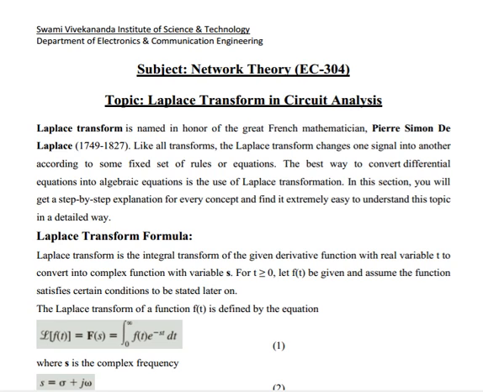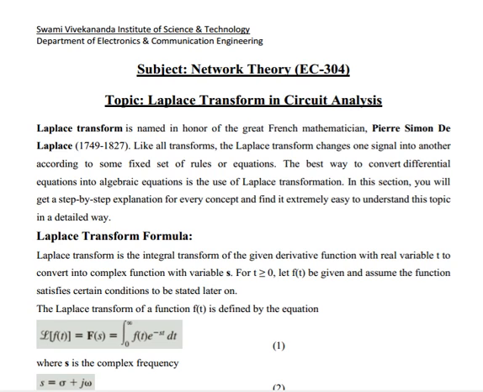Now we have to look into another domain, that is Laplace transform. What is it? This basically transforms the circuit from time domain to frequency domain, and we can analyze that, and again we can convert into time domain.